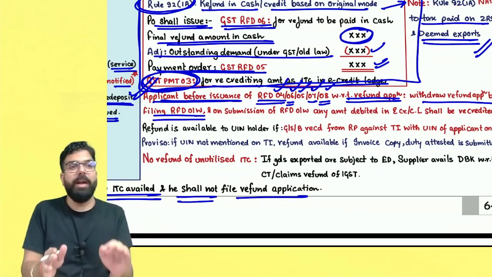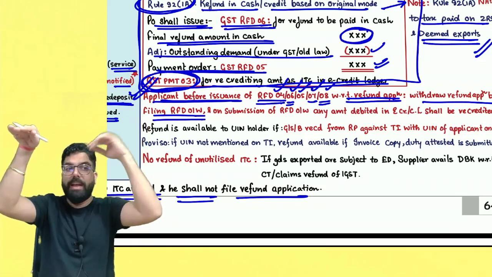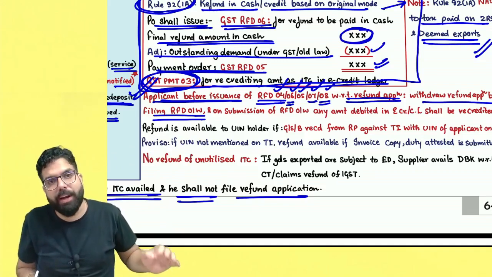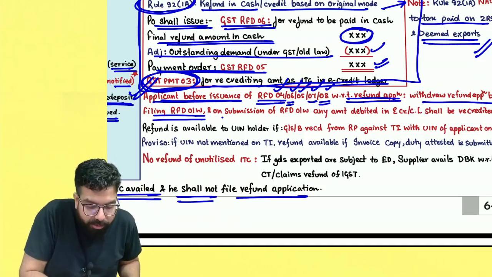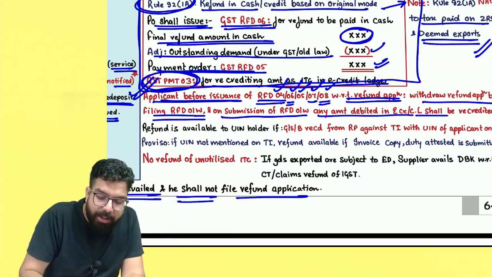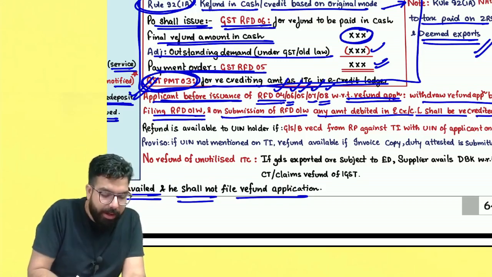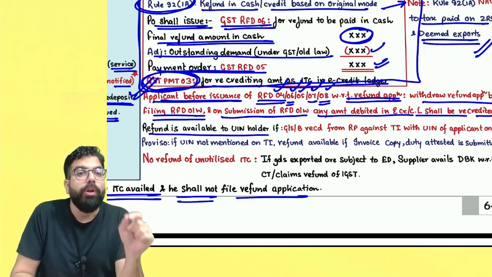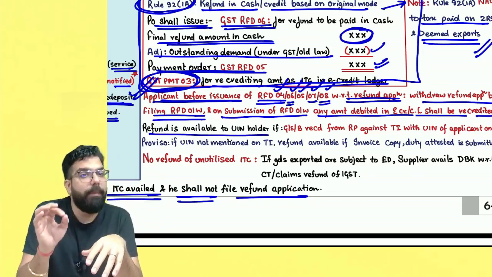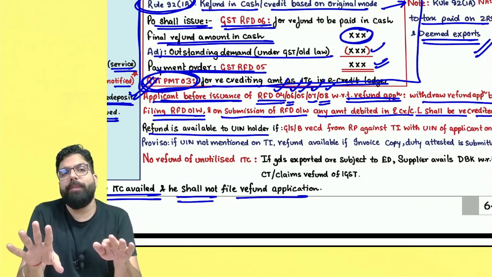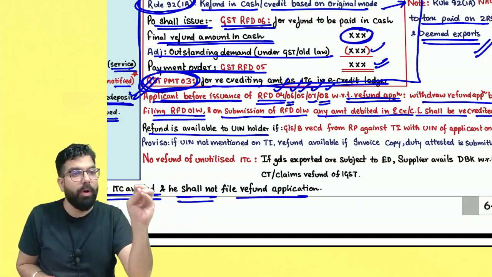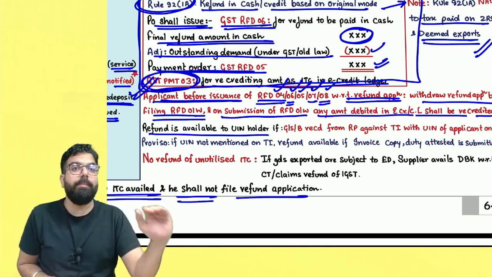Now, sir, when I applied for refund, you debited my e-cash or e-credit ledger. I am withdrawing my application. They will recredit the amount in the e-cash or e-credit ledger, as the case may be. On submission of GST RFD 01W, any amount which was debited in the e-cash ledger or e-credit ledger shall be recredited. Always remember one thing. Refund is available to the UIN holder. So whenever the UIN holder is filing the refund, he will always give GST RFD 10 along with the statement of inward supply.